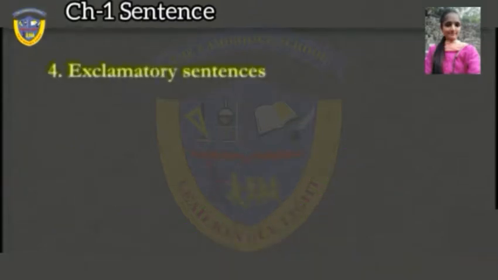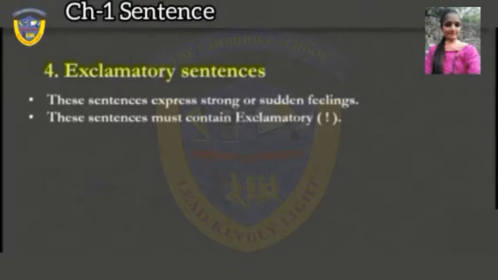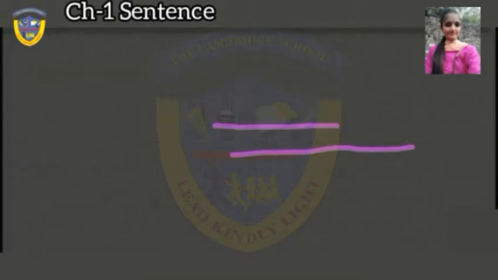Exclamatory sentences. These sentences express strong or sudden feelings like happiness, joy, and sadness. These sentences must contain an exclamation mark. These sentences mainly contain words like hurrah, alas, wow, what, and how, etc. It means we can identify these types of sentences with the help of these words of expression and with the help of the exclamation mark.